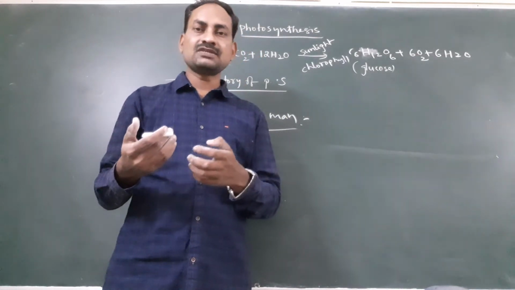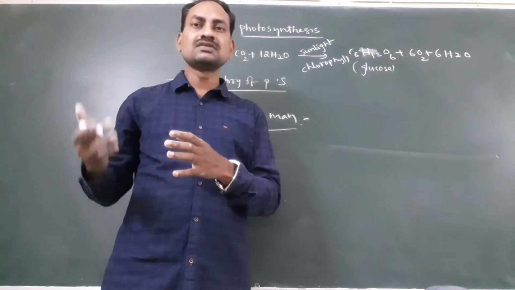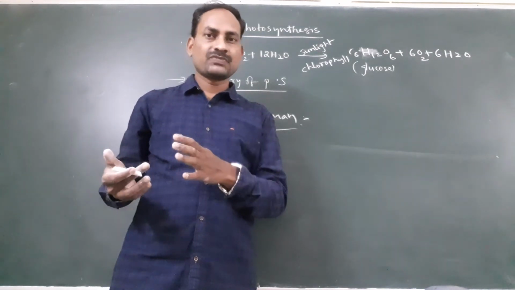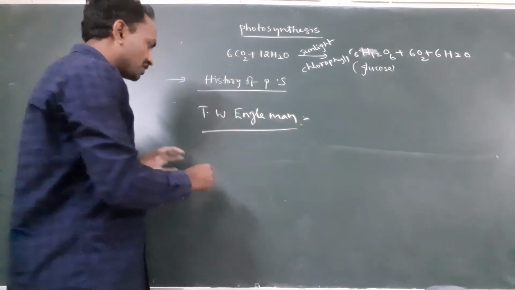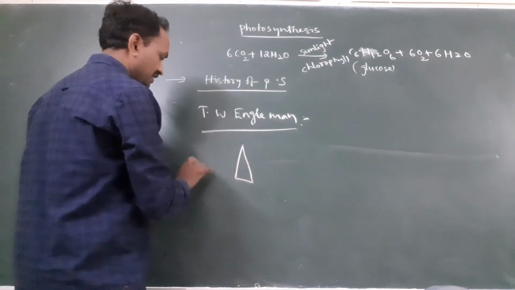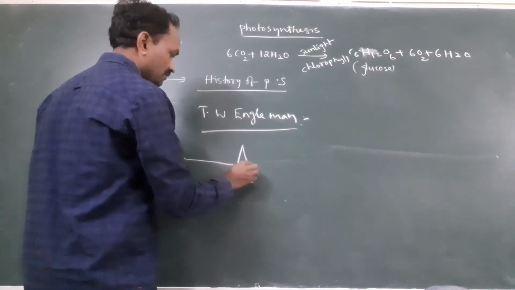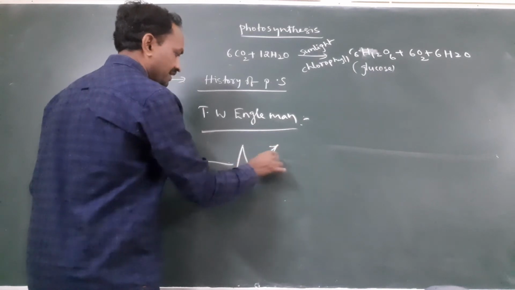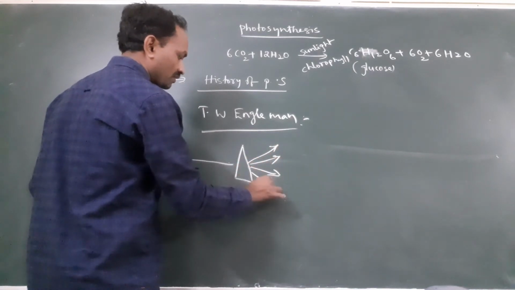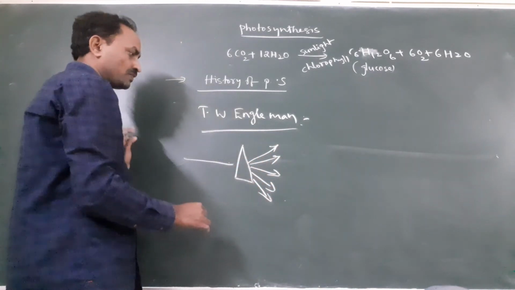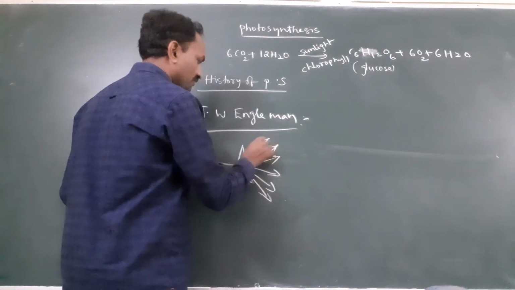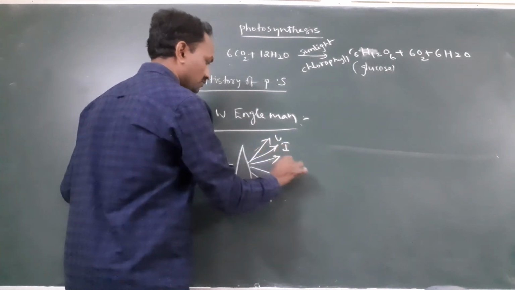Now this light splits into 7 colors, VIBGYOR. He exposed the light on the prism, and it split into 7 colors.